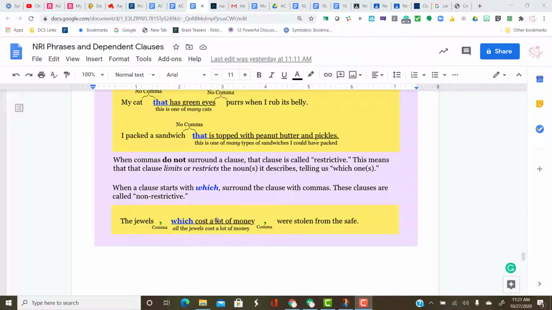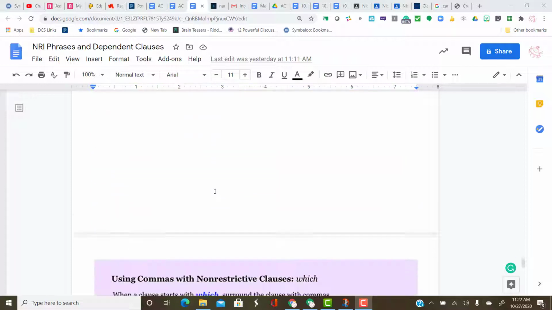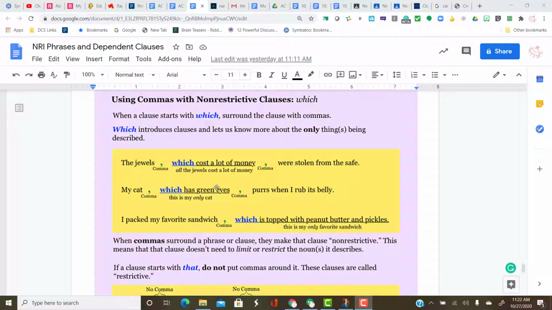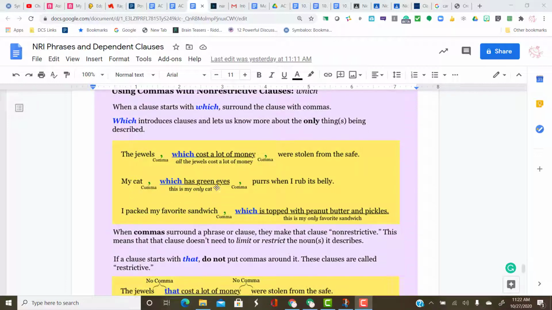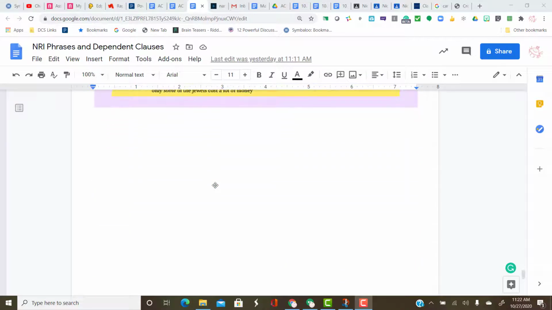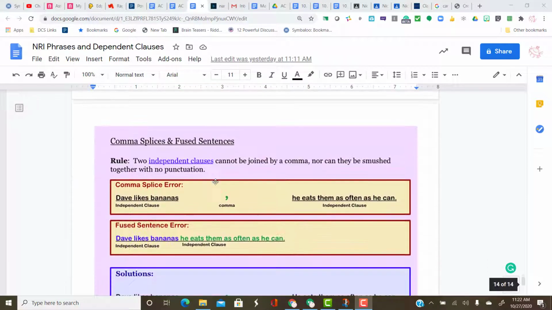You don't need to differentiate between the good jewels and the bad jewels. They're all good jewels, but you're putting in that little extra bit. It's extra information. It's not essential. Surrounded with commas. All right, slide 21. Again, that is restrictive, no commas, which is non-restrictive, commas. Just saying it again.